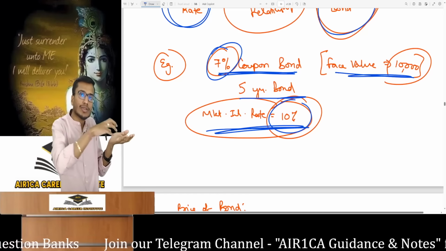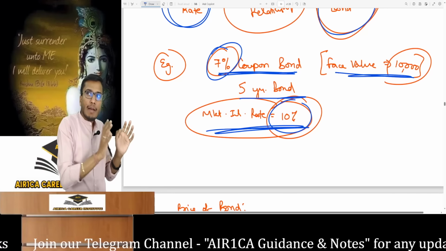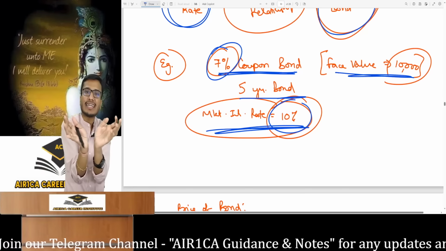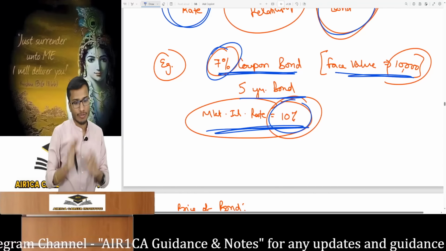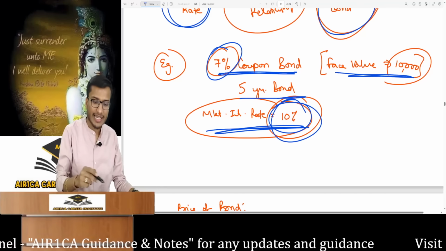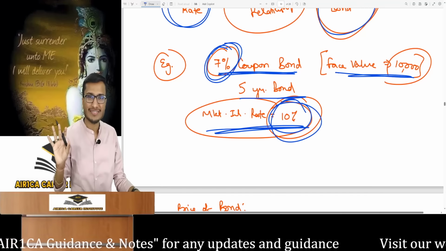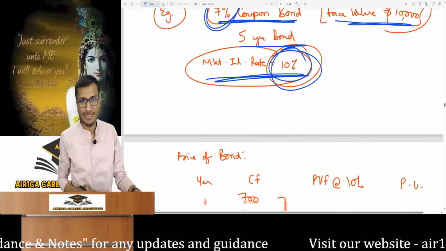A coupon is nothing. A coupon is just a formality amount that the company will pay on the face value. The market interest rate means the current market interest rate representing the return people are getting for this type of bond. This is about the total return. This is just the coupon on the face value. What coupon is being paid on the face value? So the detailed discussion happens in security valuation.